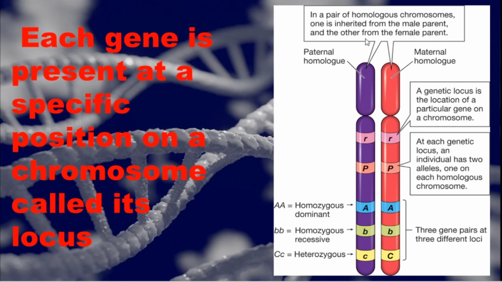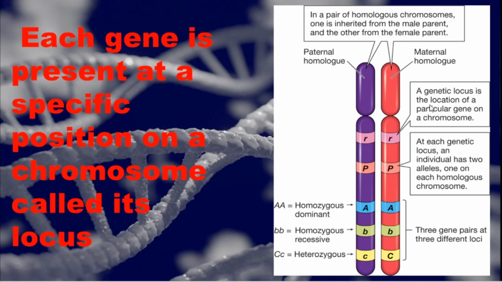So this may be considered as a pair of homologous chromosomes. One is inherited from the male parent and another from the female parent. So we call this the male, otherwise we call it the female. Look at that, a small r and a small r are present. So it may be called a locus.